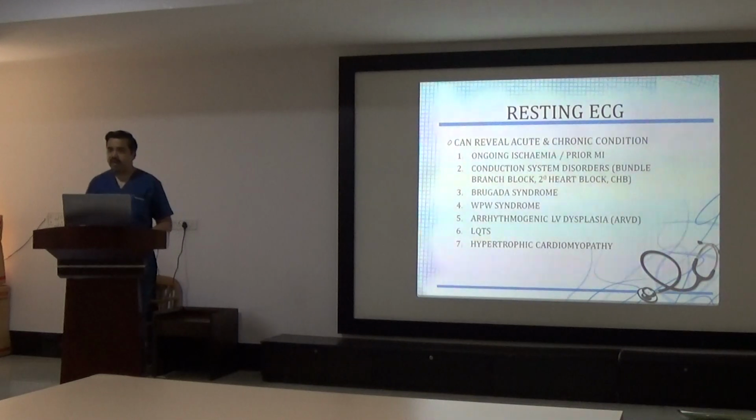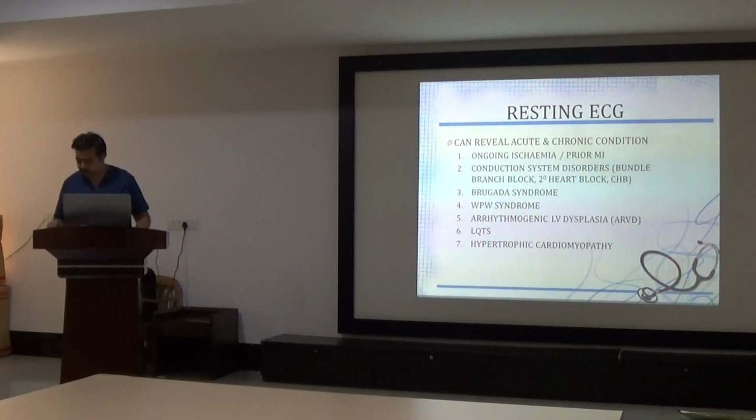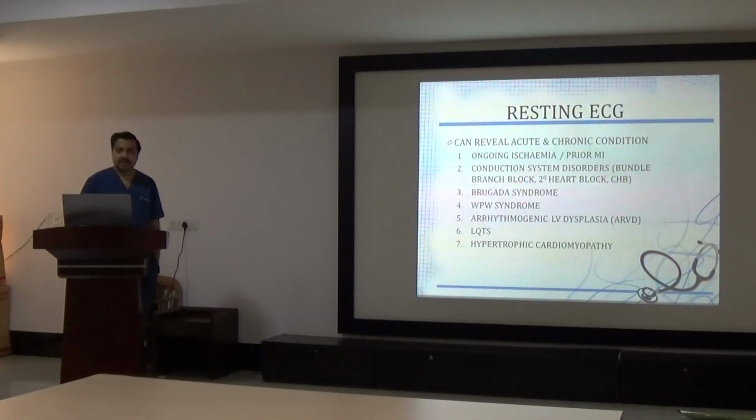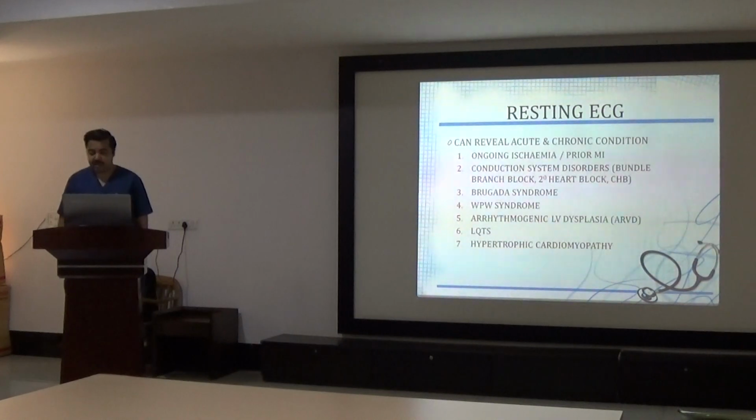Resting ECG is definitely going to reveal ongoing ischemia or prior myocardial infarction. Conduction system abnormality can also be ascertained from resting ECG, like bradyarrhythmias, second degree heart block, complete heart block, some bundle branch block. Brugada syndrome, long QT syndrome, WPW syndrome can also be ascertained on resting ECG only. Very rarely, hypertrophic cardiomyopathy and ARVD can be picked up on resting ECG.